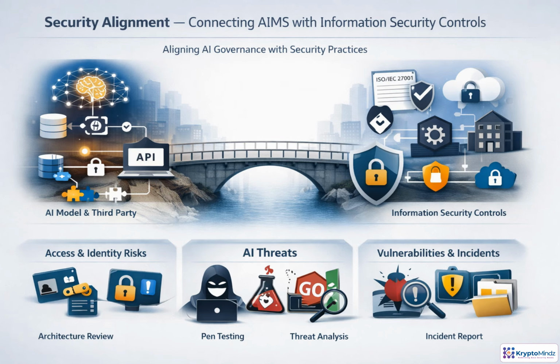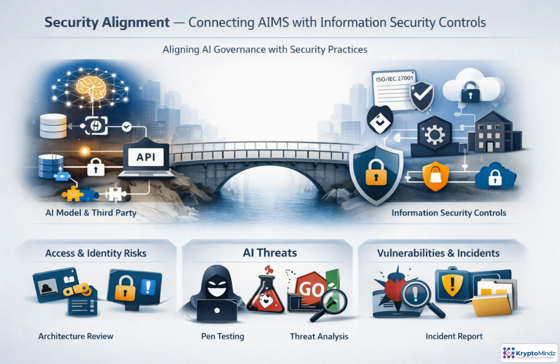AI governance cannot sit apart from security. Every AI system depends on data pipelines, models, APIs, cloud platforms, prompts, and often third parties. Each layer creates a threat surface. AIMS controls should connect directly to established security practices: ISO 27001, secure development, cloud baselines, access management, encryption, logging, vulnerability management, and incident response.